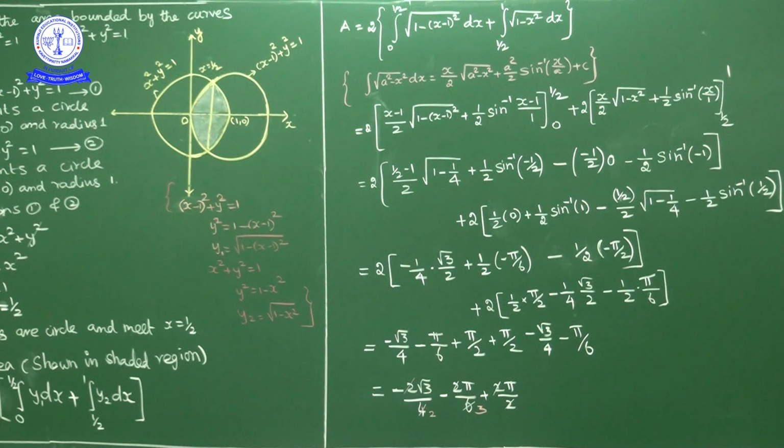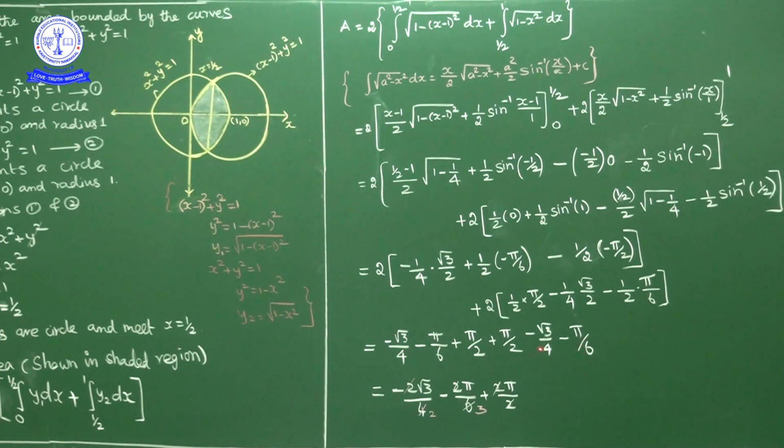Now the second bracket, 2 into this value 0 plus 1 by 2 into sin inverse of 1, which is pi by 2. So 2 into 1 by 2 into pi by 2, minus 1 by 2 by 2, 1 by 4 into root 3 by 2, minus 1 by 2 into sin inverse of 1 by 2, which is pi by 6. Now multiply this 2 inside, so 2 gets cancelled, minus root 3 by 4, here 2 gets cancelled, minus pi by 6, here 2 gets cancelled, minus of minus plus pi by 2. This is regarding the first bracket. Now the second bracket, 2 gets cancelled here, pi by 2, here 2 gets cancelled, minus root 3 by 4, here 2 gets cancelled, minus pi by 6.